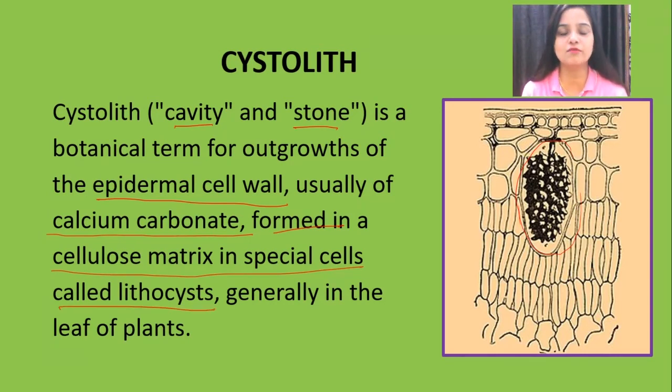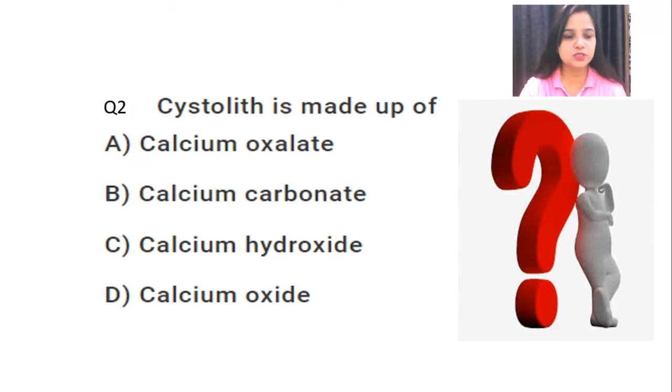So in which type of cell is cystolith present? That is the lithocyst type cells, and generally in the leaf of plants. Mainly where are they present? In the leaves of plants. And what is the main material which is present inside the cystolith? That is the calcium carbonate. Let's look at the options again. So here is the calcium carbonate. So this is not the tricky one. You have to have complete knowledge of the cystolith or any kind of topics. If they are coming in the exam, you have to know about them, only then you can answer. Okay, so move towards the next question.